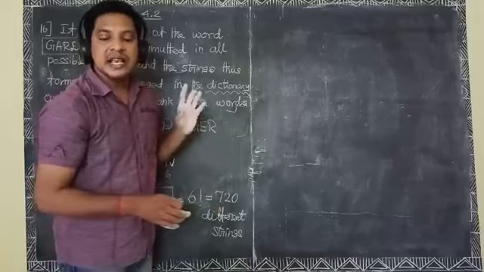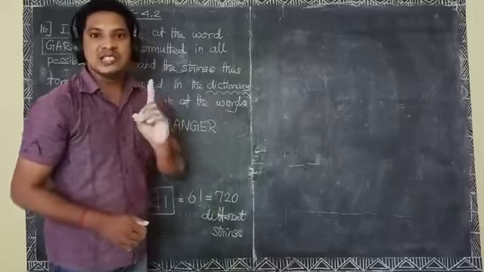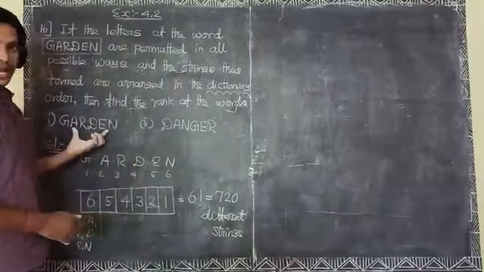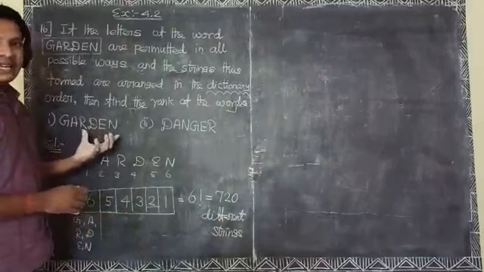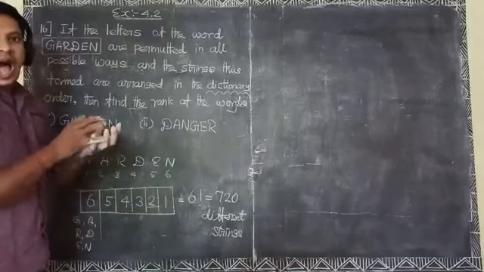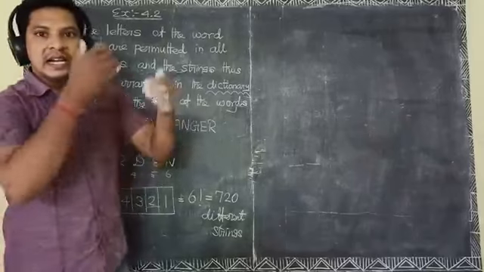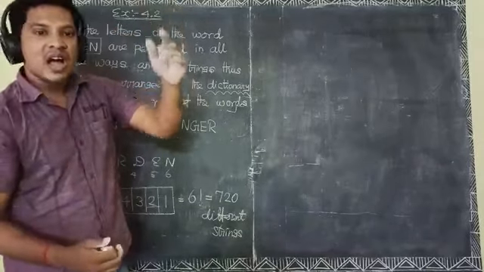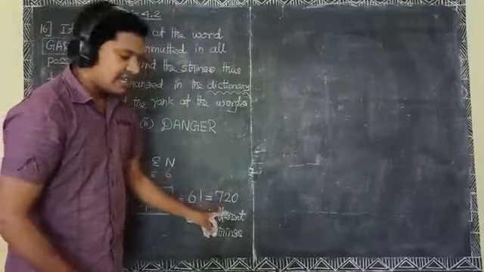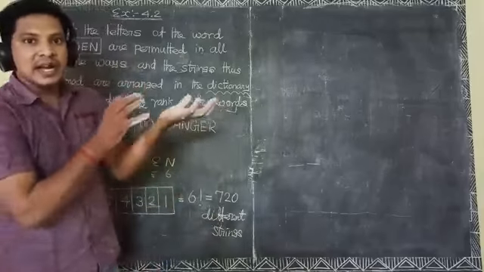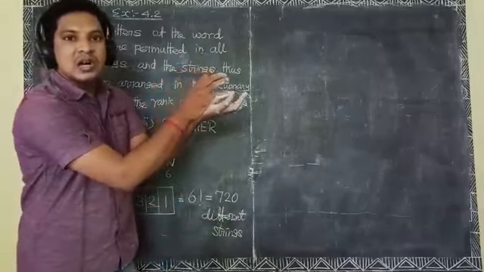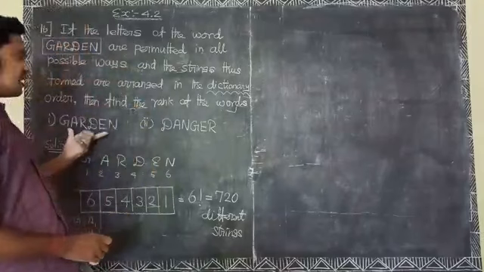Here they are asking, in the first subdivision, where the word garden is placed in dictionary order out of 720, that is, what is the rank of the word garden.